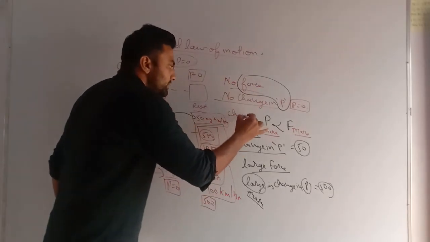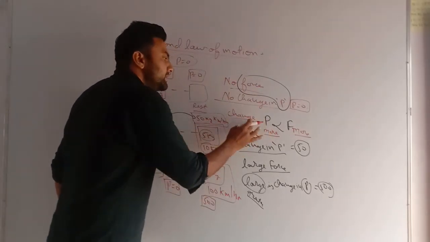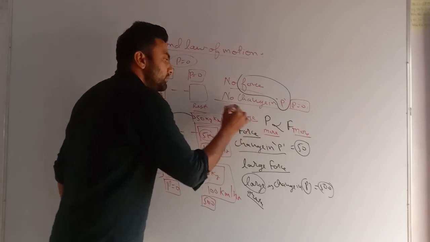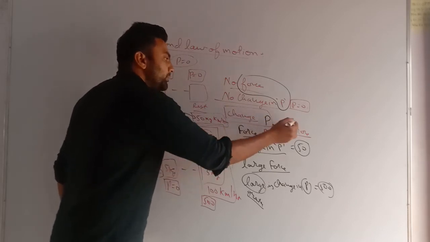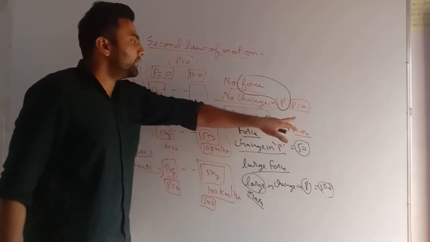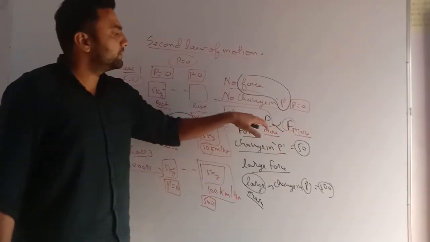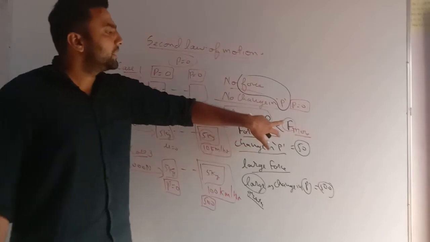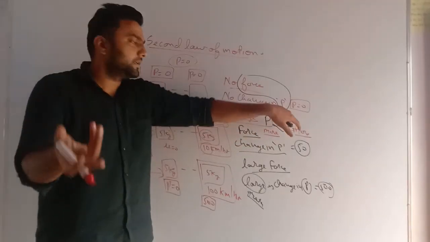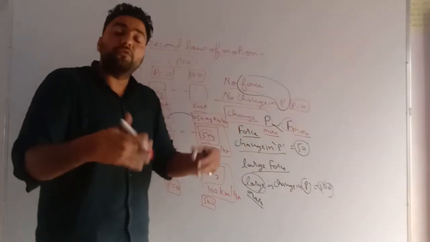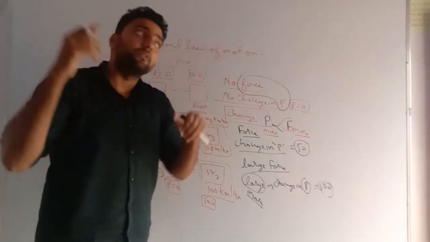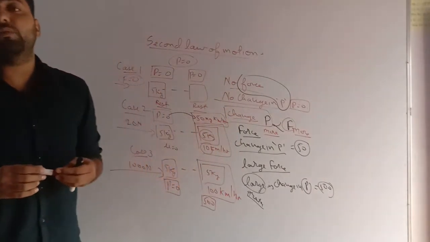The word that must be used is change: change in momentum is directly proportional to the force applied. If the force applied is less, change in momentum is less. If the force applied is very, very large, the change in momentum will be large.